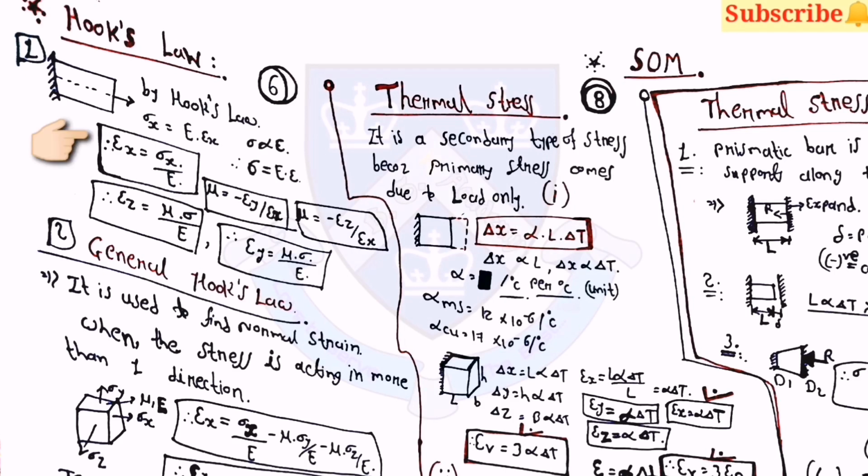Here you can see that in Hooke's law there are 3 equations for the directions of epsilon x, epsilon y and epsilon z. For the direction of x, epsilon x is equal to sigma x by E. Then for the y direction, epsilon y is equal to minus mu into sigma by E, and for the z direction, epsilon z is equal to minus mu into sigma by E, where mu is equal to minus epsilon y by epsilon x.